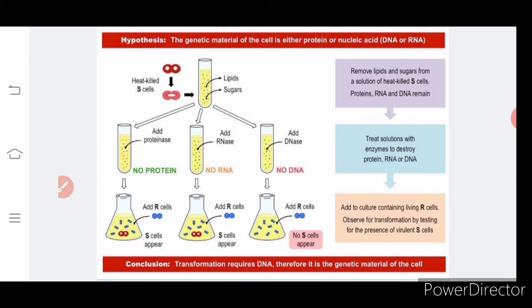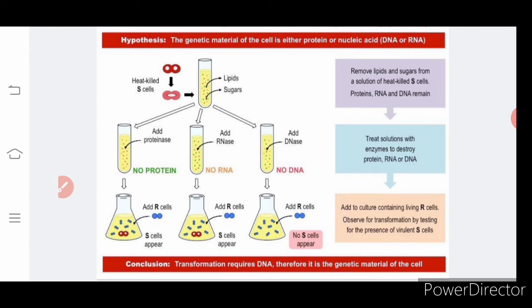You know that once a word ends with -ase, it is an enzyme. In the first one, protein is fully digested, so DNA and RNA are present. In the second one, RNase is added and there is no RNA, but protein and DNA are present. In the next one, the DNA is digested and RNA and protein are present. Follow? Then it is added to the culture medium.